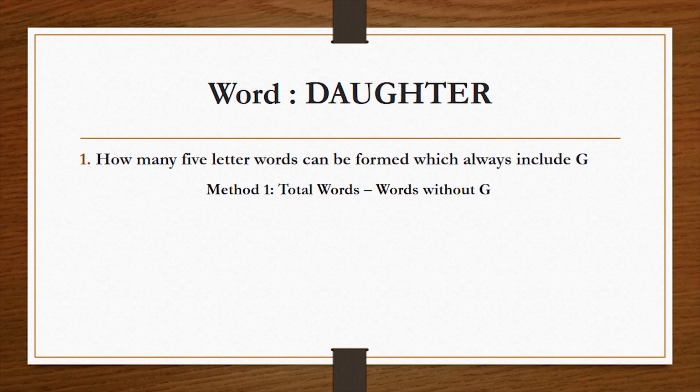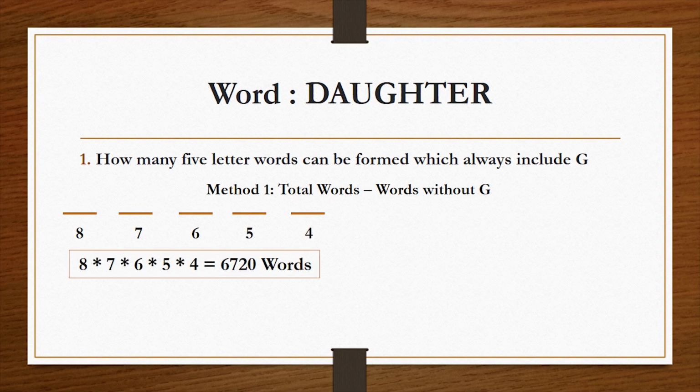So the solution is, for all the total words, we have 5 placeholders and there are 8 letters in the word DAUGHTER. So the first placeholder can be filled in 8 ways, then 7, then 6, then 5 and then 4. So the solution is 8 into 7 into 6 into 5 into 4, that is equal to 6720 words.